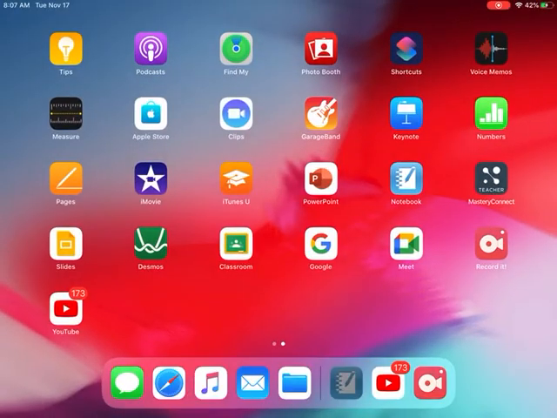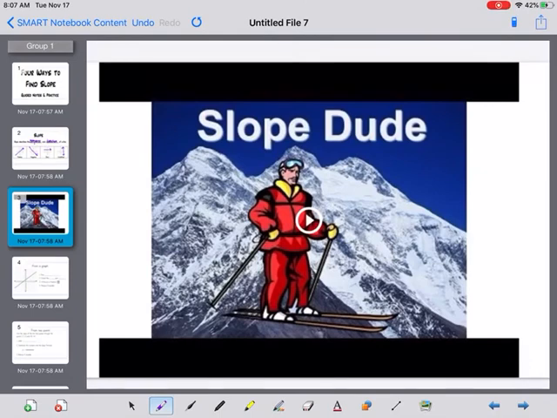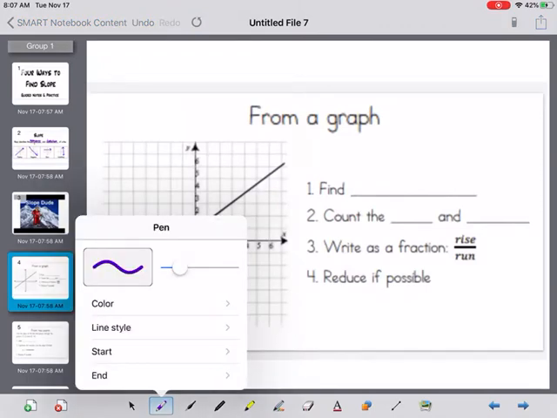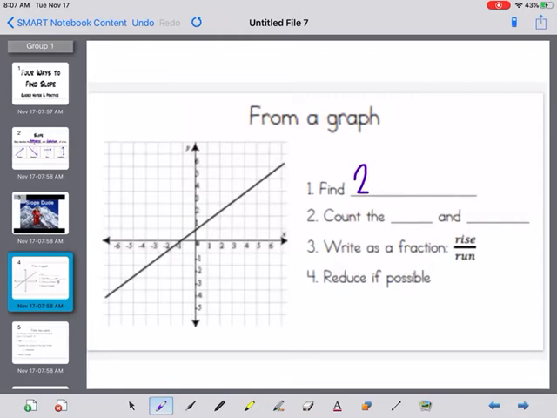Okay, so we're going to go back and review the 4 different ways you can find slope. The first one we're going to start with is from a graph. In order to find your slope from a graph, you have to find 2 points on the line that cross at the axis. So we're going to find 2 points, which is right here at 3, 3. You notice it doesn't cross here at 2 or 1 or at 0 or at 1, 2, 3, 4. It crosses again at 5.